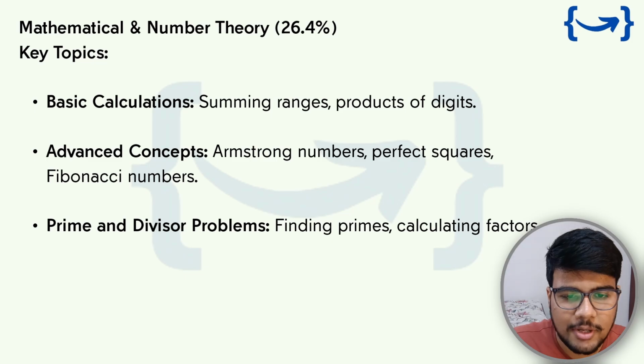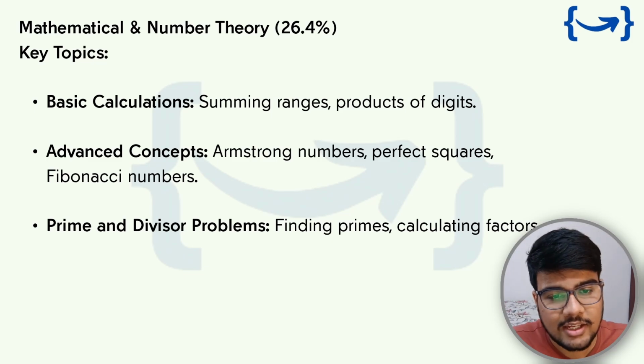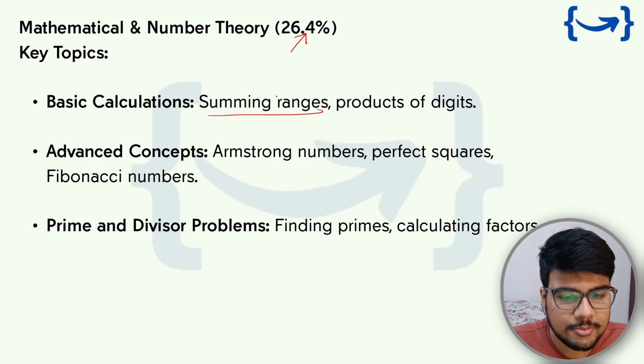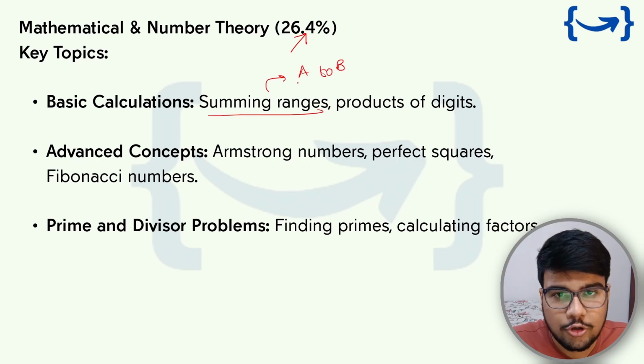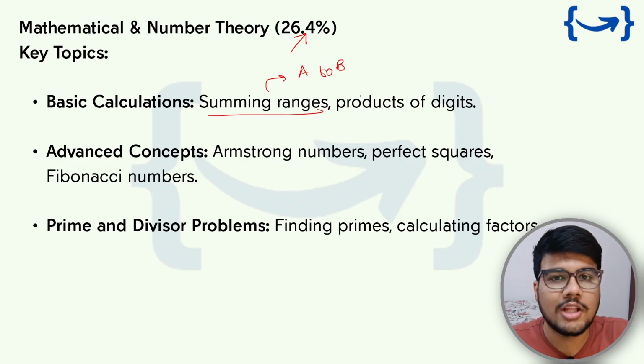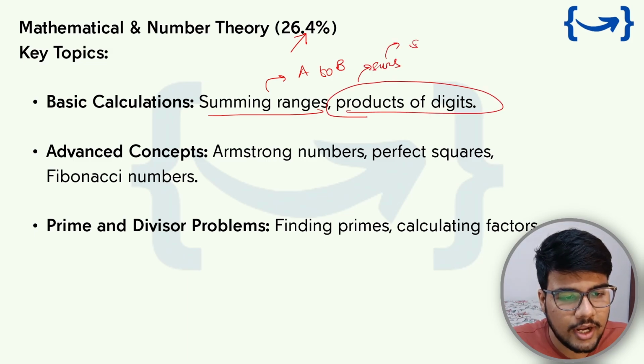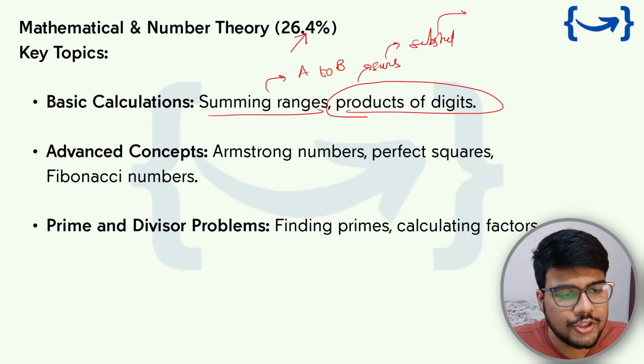If you talk about mathematical and number theory, which contains a very good percentage, what type of question comes into it? Like leap year, or binary to decimal, decimal to binary. Now, if you talk about summing ranges between A to B, you need to find all prime numbers, or B to A, you need to find the prime numbers, or remove the prime numbers and only return the numbers which are not prime, product of digits, sum of digits, and I would say subtraction of digits or division of digits,